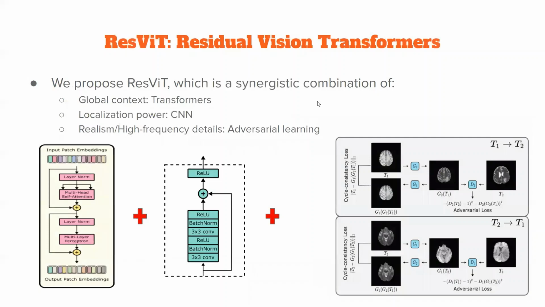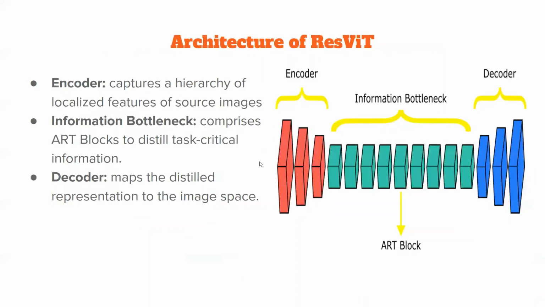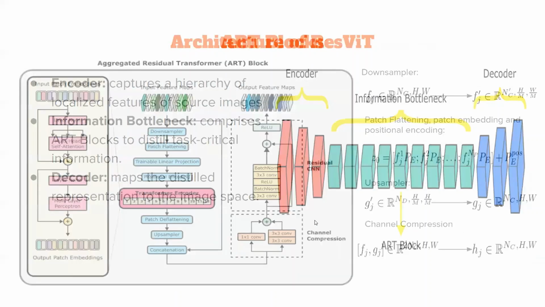Here, in this study, we proposed a novel deep learning model called residual vision transformers, or ResViT, which is a synergistic combination of global context captured by transformers, localization power of CNNs, and details offered by adversarial learning. The discriminator of ResViT is designated as a patch discriminator, whereas the generator follows an encoder-decoder pipeline with a central information bottleneck to distill task-critical information.